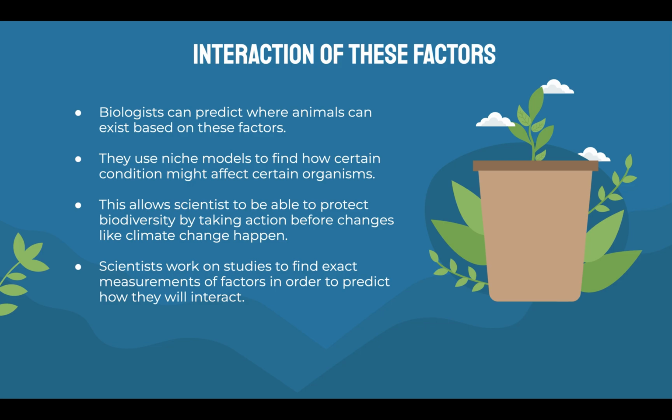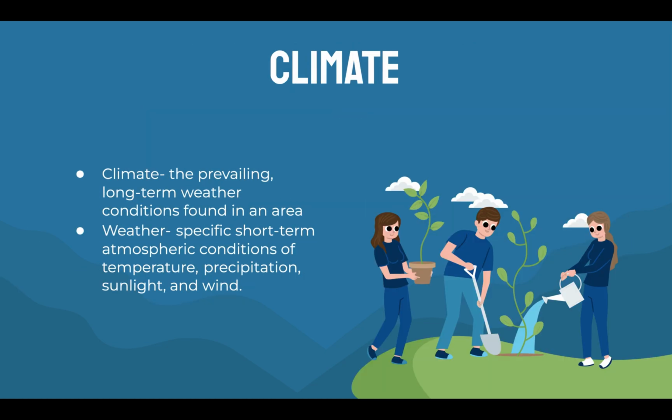These scientists believe it is their responsibility to preserve this biodiversity to undo all the negative effects humans have caused. So they try to foresee changes that could threaten species, and they use studies and models to get a head start on this and be able to take action before serious threats to these populations happen.